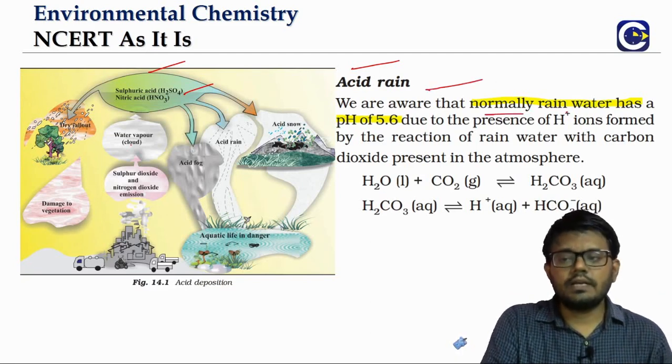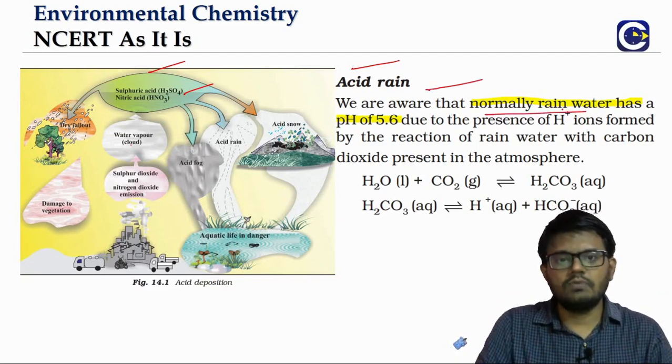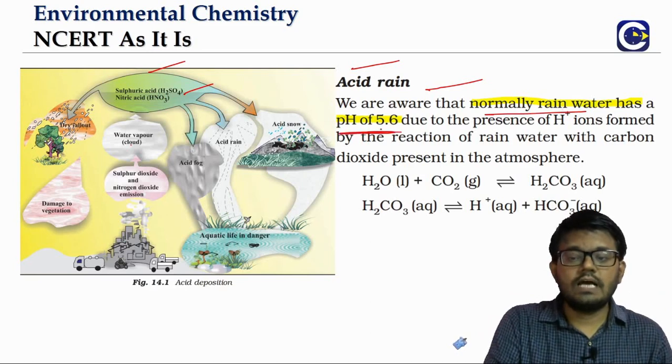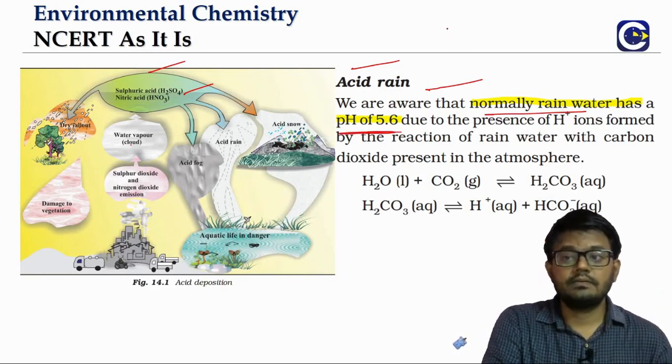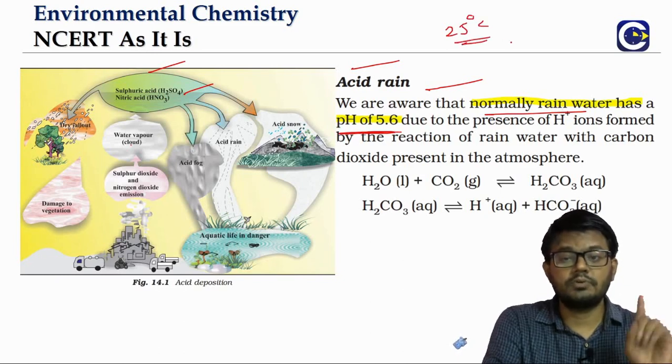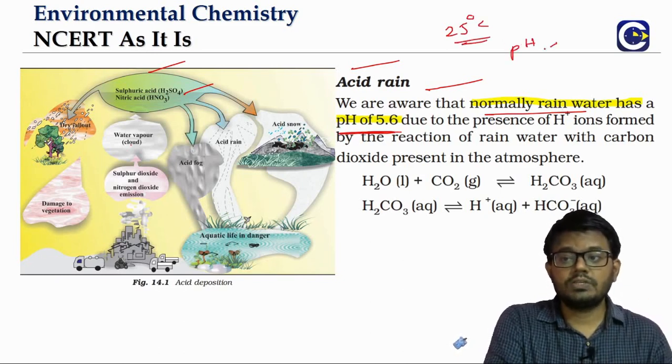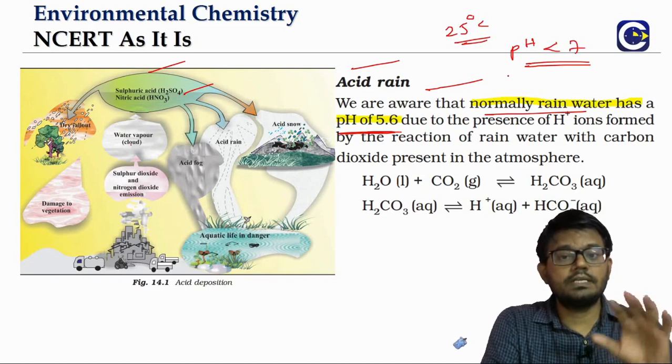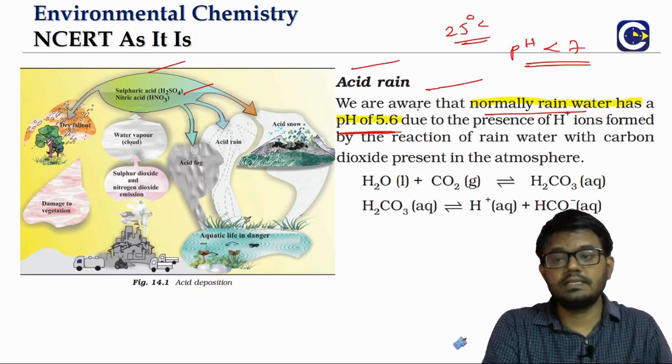But generally speaking, normal rainwater itself will have a pH of less than 7. So we have studied in ionic equilibrium, right, at 25 degrees Celsius, because that is important. If you have a pH of less than 7, that means it is a substance with an acidic nature.